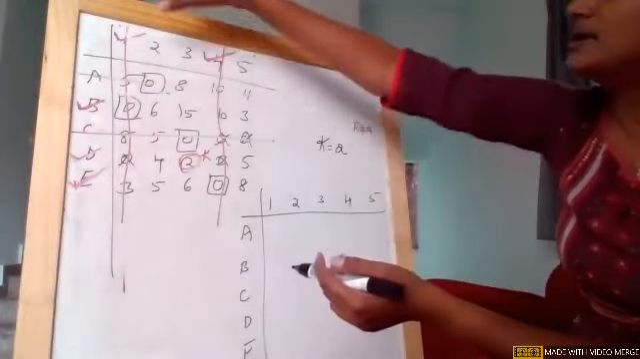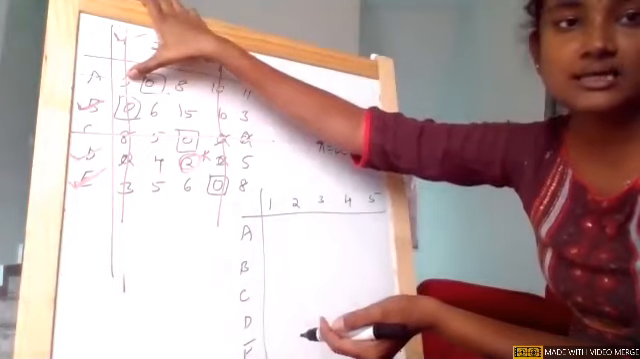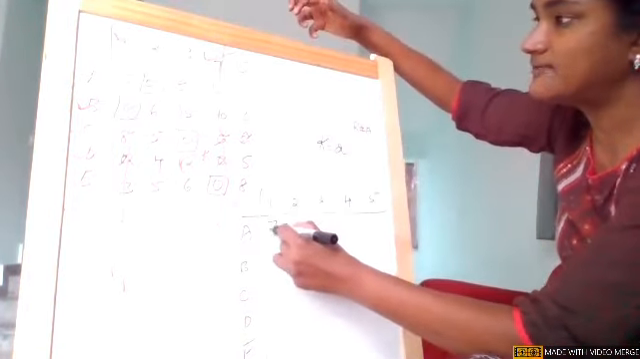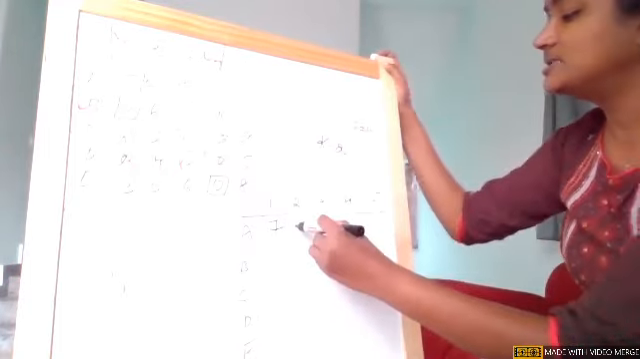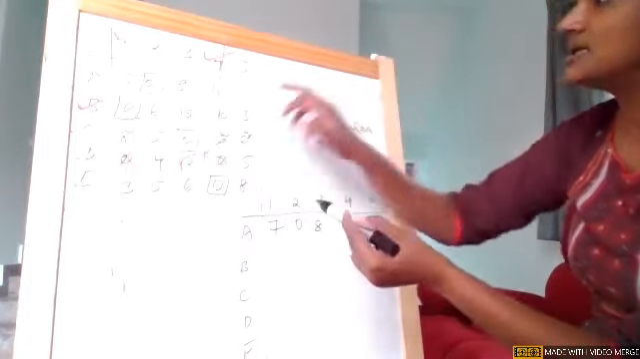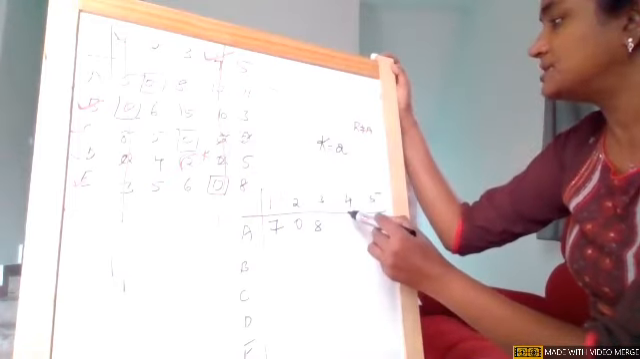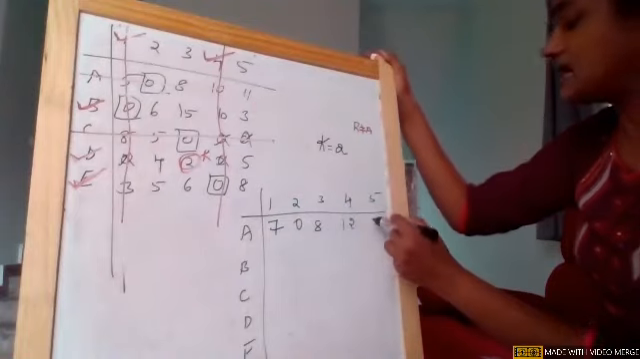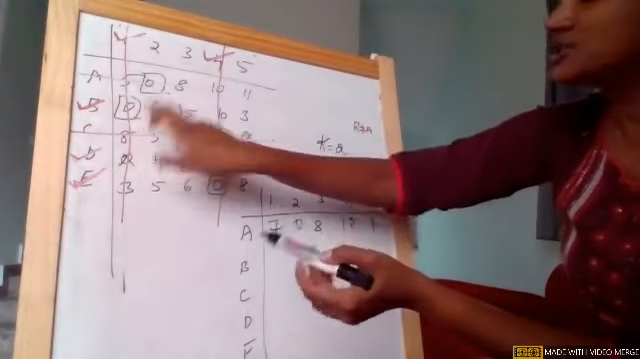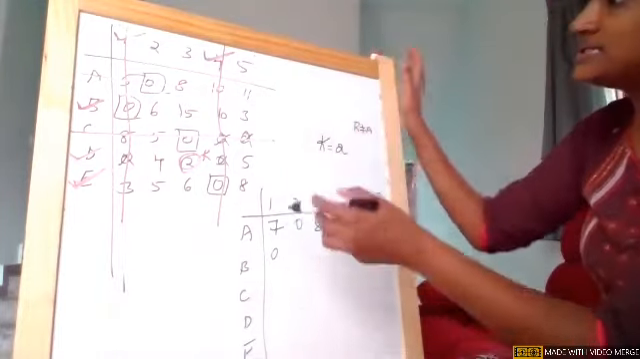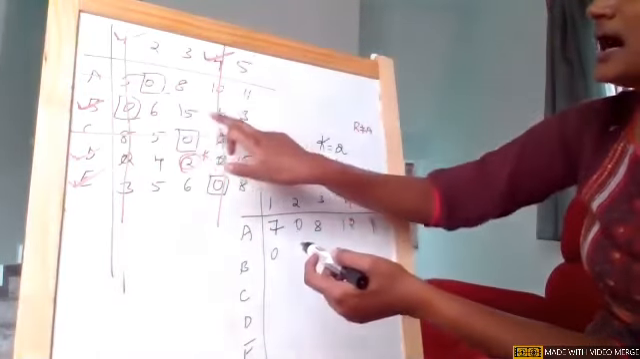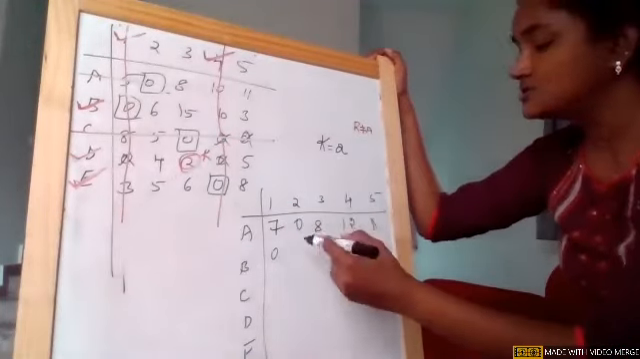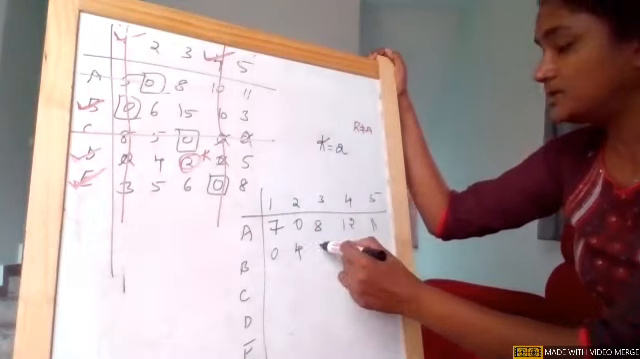So girls, near A1, 5 is covered with two lines, so 5 plus 2, which is 7. 0 and 8 are covered with a single line, so they remain unchanged. 10 is covered with two lines, so 10 plus 2, which is 12. 11 is covered with a single line, so it remains unchanged. Now come to the next one. 0 is covered with a single line, it remains unchanged. 6 and 15 are not having any line, so 6 minus 2 is 4, and 15 minus 2 is 13.